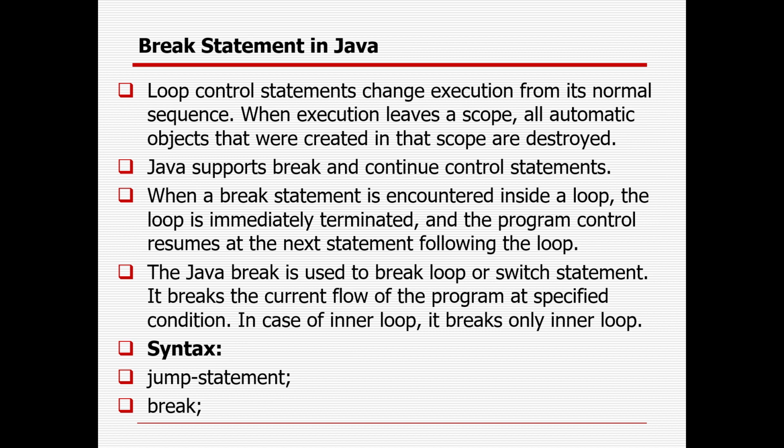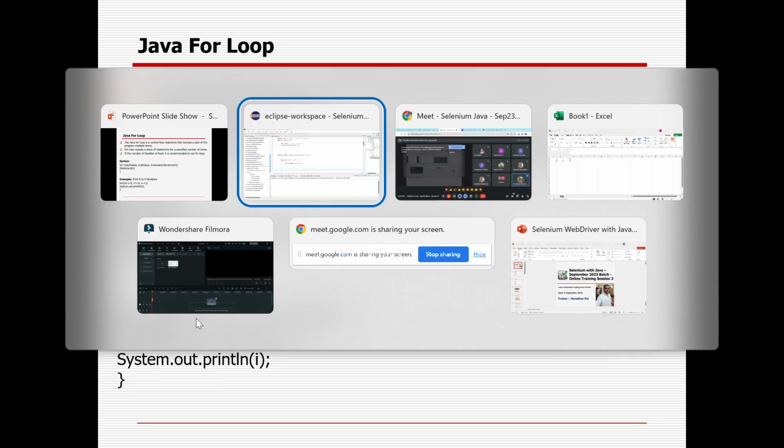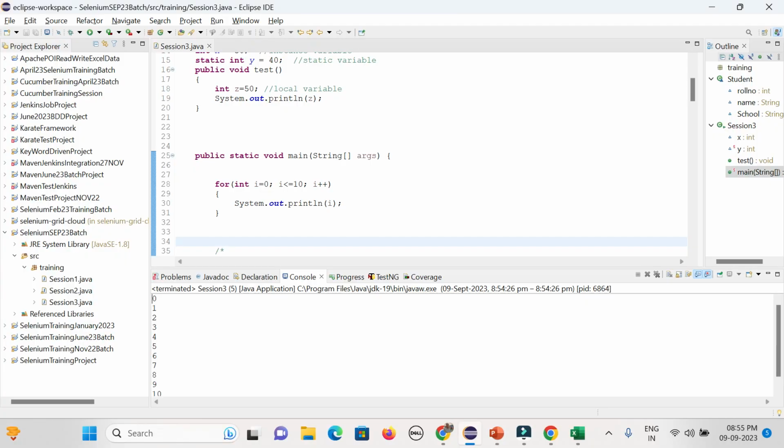The continue keyword can be used for any of the loop control structures. It causes the loop to immediately jump to the next iteration of the loop. The purpose of writing a continue statement in Java code is to skip the current iteration of a loop, be it for, while or do while. The continue statement breaks one iteration in the loop if a specified condition occurs, and continues with the next iteration in the loop. So let's see how we can control this particular loop using the break and continue keywords. Here I already started with that loop.